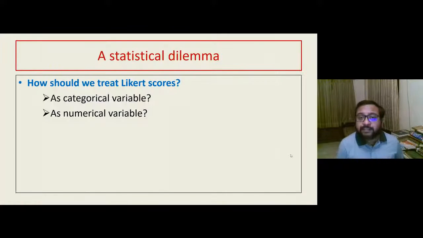In that case, we have a statistical dilemma. So how should we treat Likert score? Do we treat them as categorical variable like age, like sex, like language, like religion? Or do I treat them as numerical variable like height, weight, pH? This is a question I'm placing to all of you. So you can write C for categorical and N for numerical in the chat box. If you think it can be categorical, write C. If you think it can be numerical, you can write N.